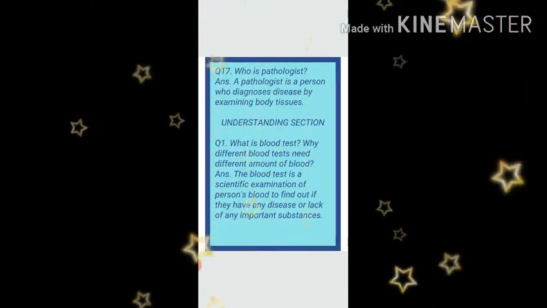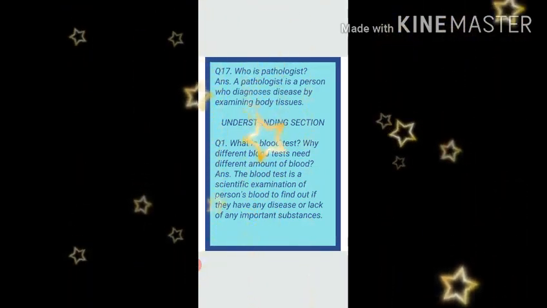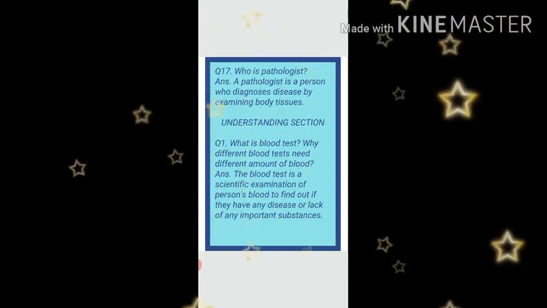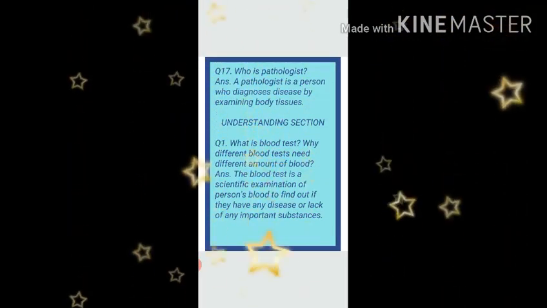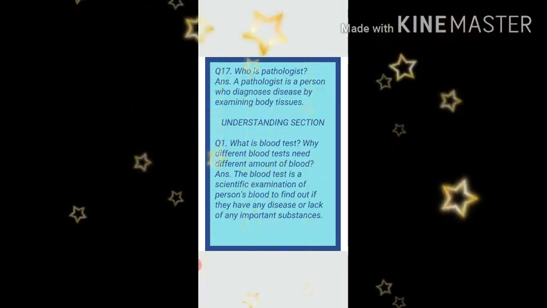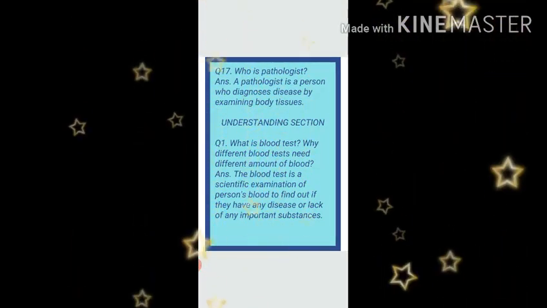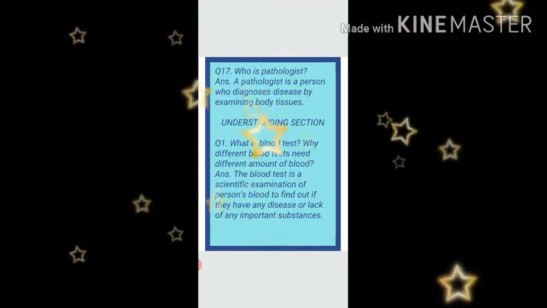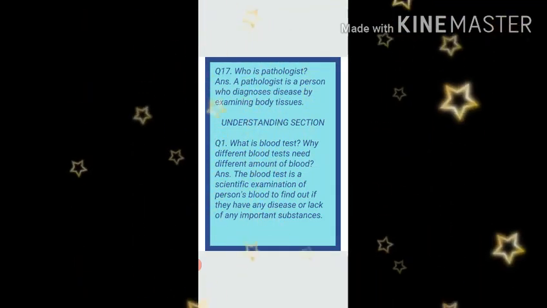Question number 1. What is blood test? Why different blood tests need different amount of blood? So we will answer. The blood test is a scientific examination of person's blood to find out if they have any disease or lack of any important substances. Now I will clarify this answer with the help of example. Like in case of malaria, blood test was done to find out disease. And in case of anemia, the blood test is done to find out the lack of any important substances in the blood.